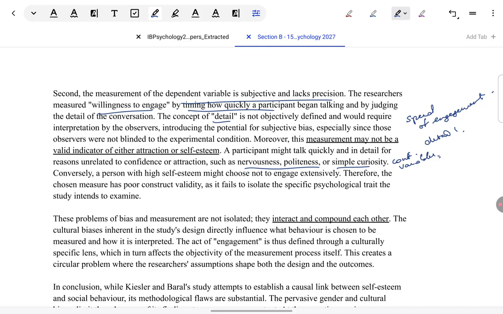Basically, the point being made here is that the researcher's assumption is too broad, that how quickly someone talks to a person indicates attraction. There can be many other reasons for why they're talking to someone else. And if they're not talking to that person, there can be many reasons for that also, which go beyond self esteem and attraction, which is the very definition of a confounding variable. And that is a measurement issue which we have brought about here.